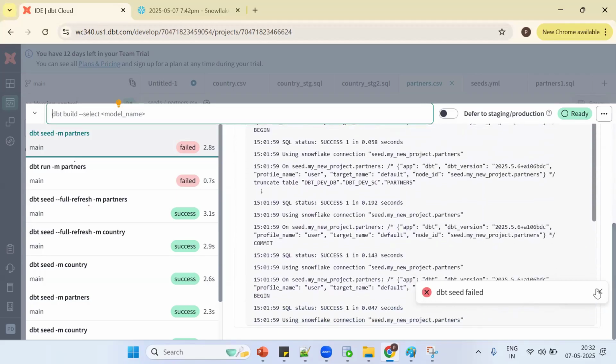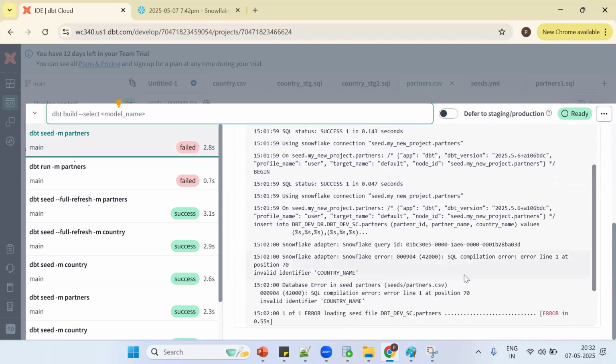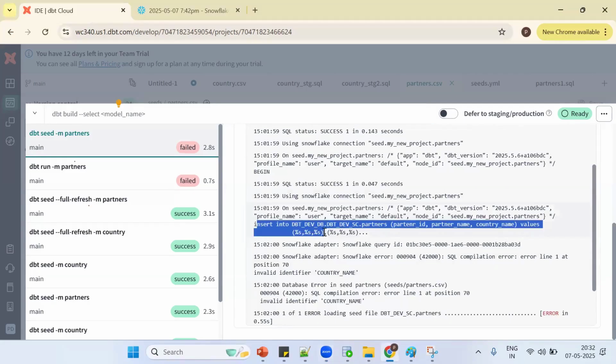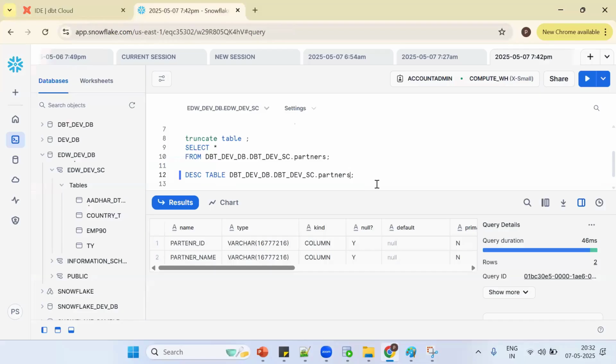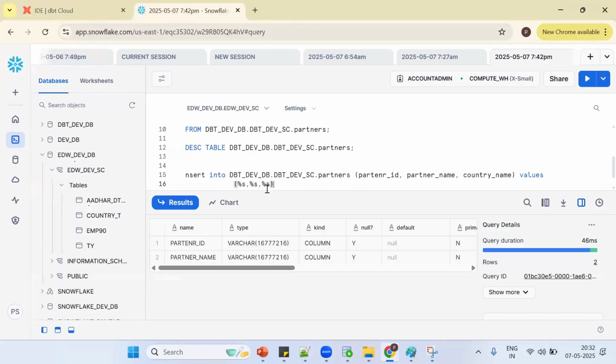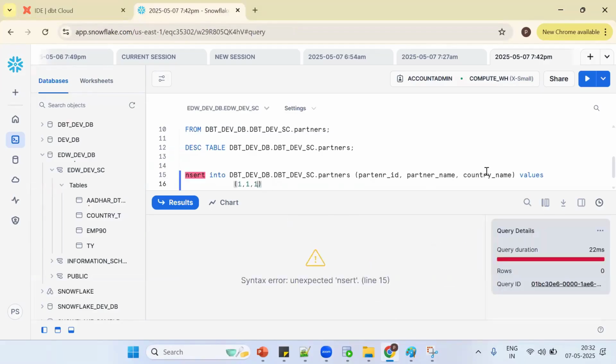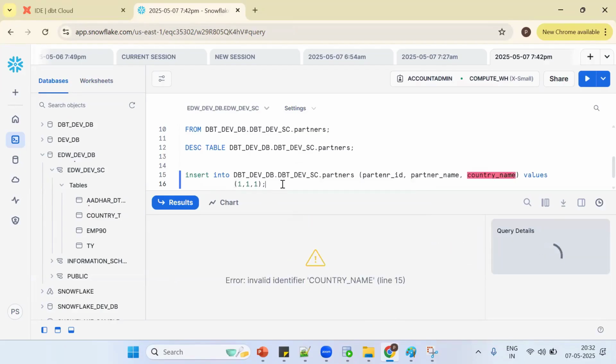See if you scroll down. Invalid identifier country name. Why are you getting this error? Anybody? Because the country name column is not available in the table. So see what happens if I try to use the same one. Now it says invalid. Okay, put the semicolon inside. Now what is it saying? Invalid, because my table contains what?